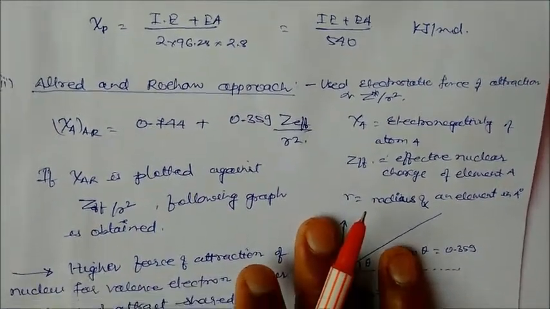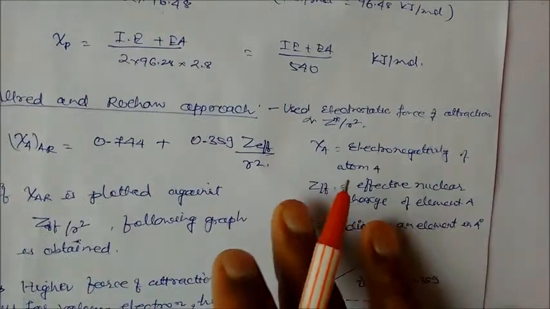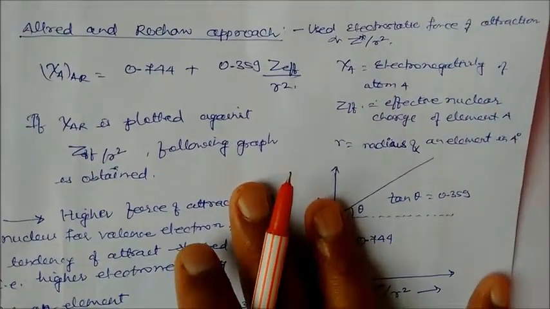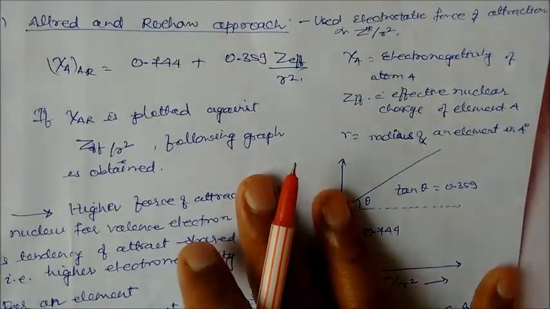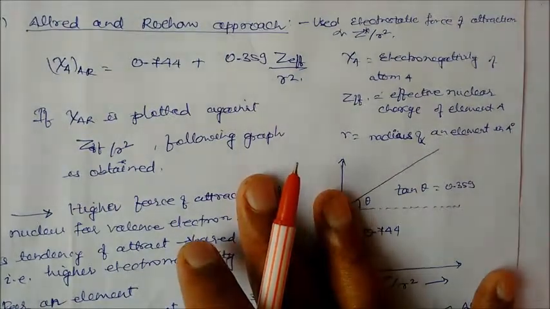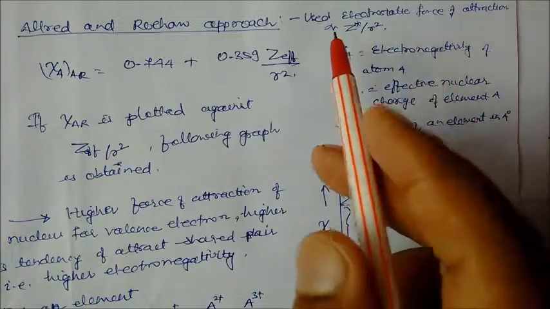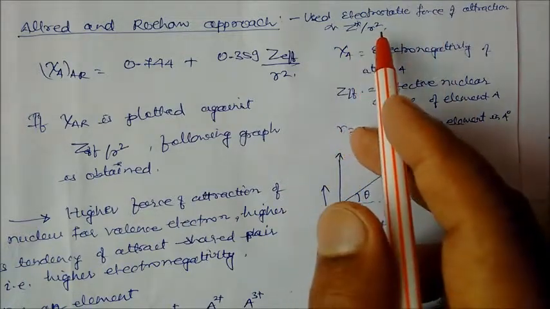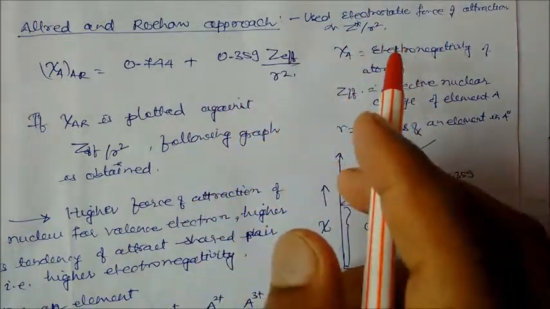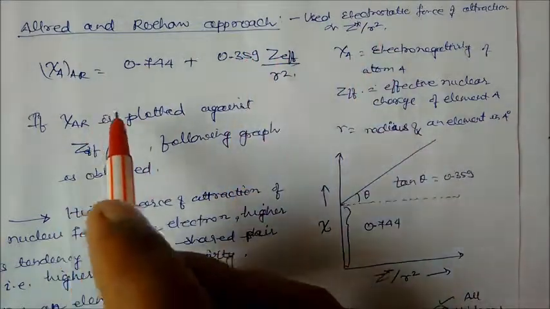Now the Allred and Rochow approach. This is another scientist's scale. He used the electrostatic force of attraction, which is proportional to the effective nuclear charge divided by R squared. We are not going too deep, we will see only the mathematical equation.